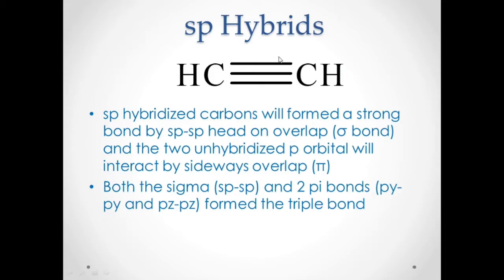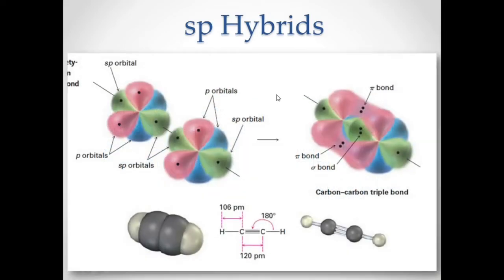So the py of this carbon will interact with the py of that carbon, and the pz of this carbon will interact with the pz of that carbon to form the triple bond. So one sigma bond and two pi bonds form a triple bond. This is now the illustration for that.